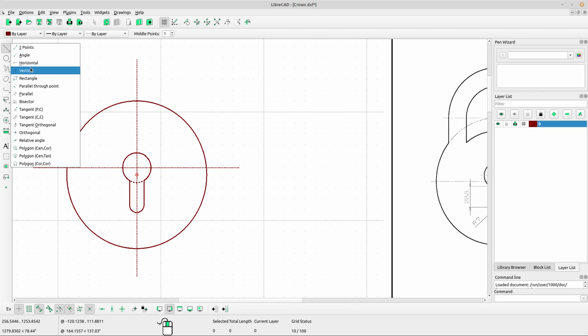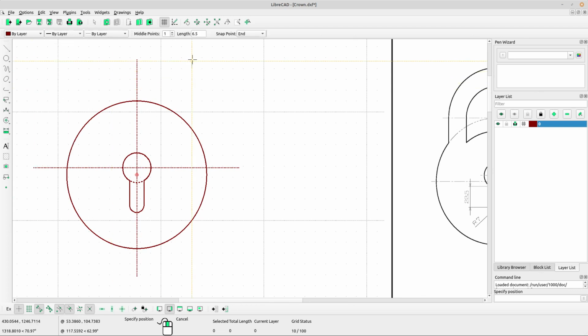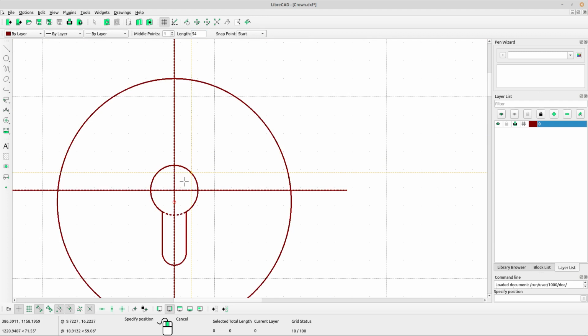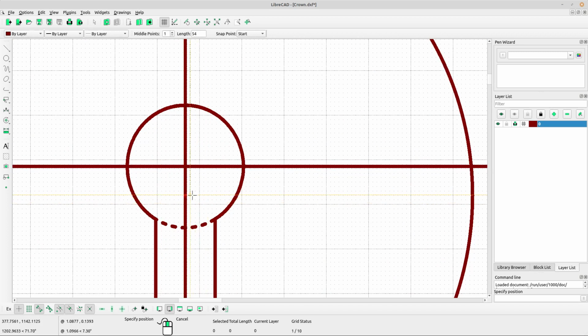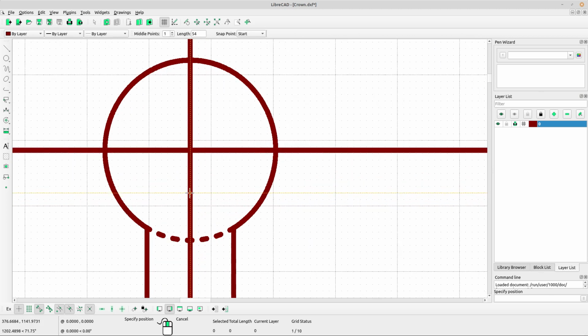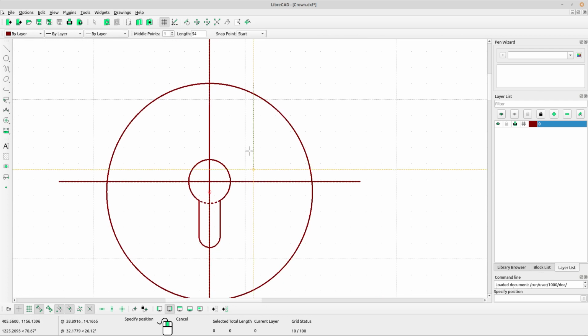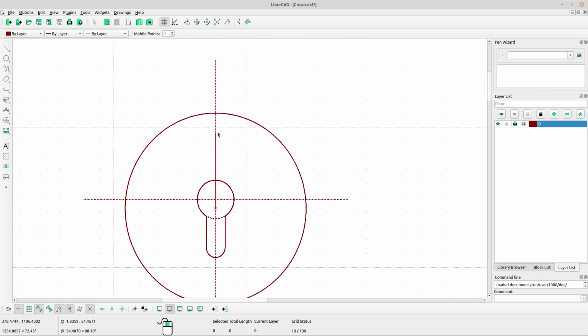Select line vertical and type the length 54. Select snap point, start, middle points 1. Left click at the center of our circle we have created before, maybe there. Yes, can you see the line?